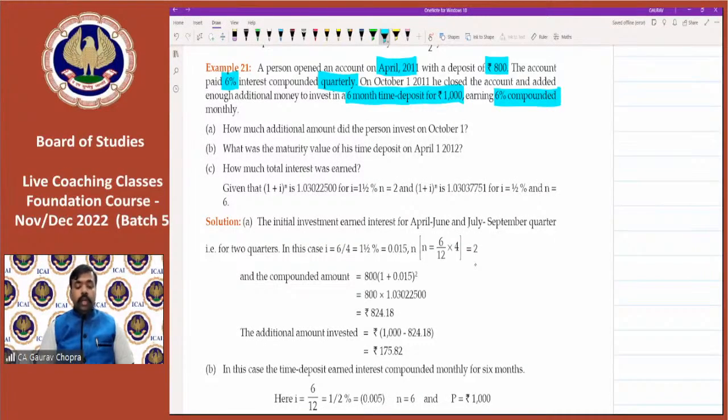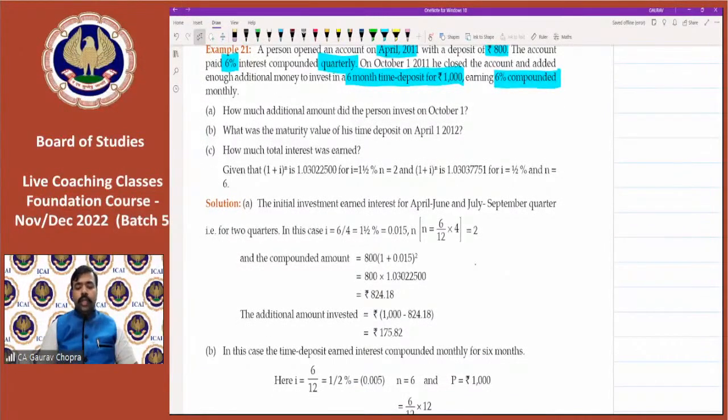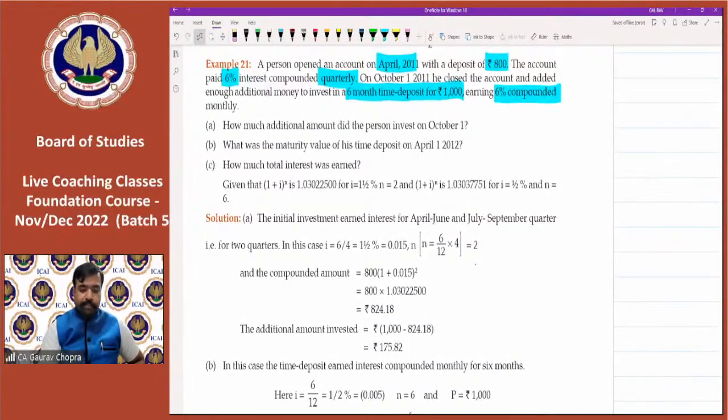तो यहाँ पे देखें, we are trying to solve the question with this given solution. हम उसको पूरा solve नहीं करके थोड़ा सा understanding यहाँ से ले लेंगे and we will proceed further. All right. So let's do this. How much additional amount did the person invest on 1st October? तो पहले हमने देखा 1st April से 1st October. What is the time period? The time period is 6 months.